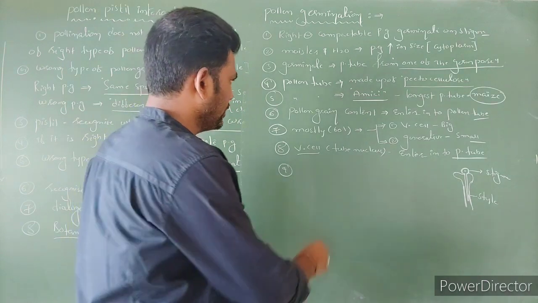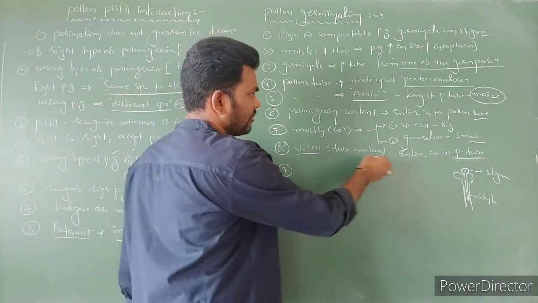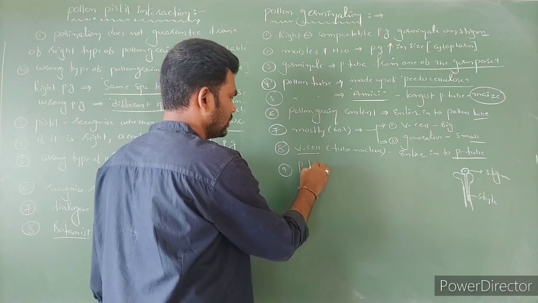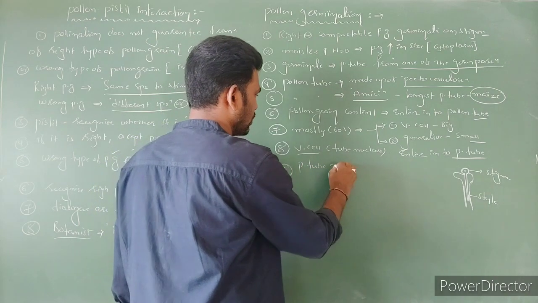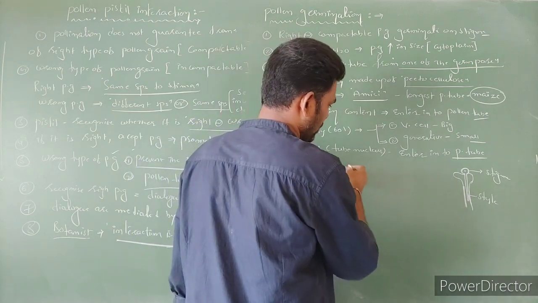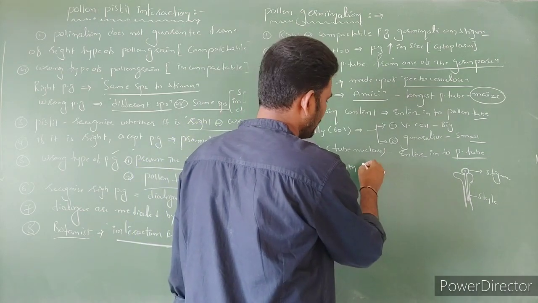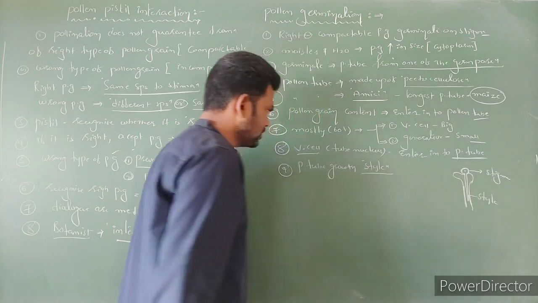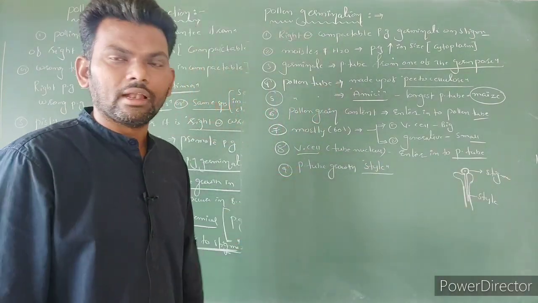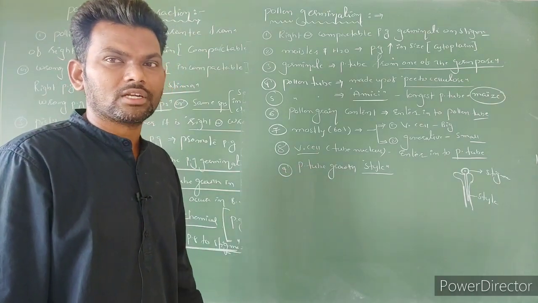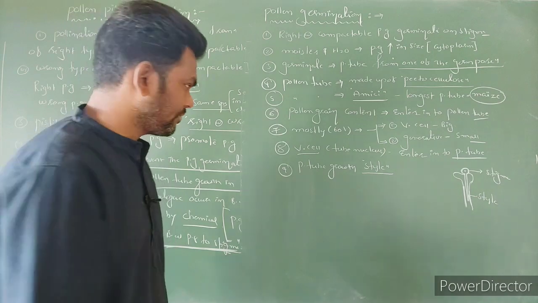Right? Now here, the first vegetative cell is entering into the pollen tube. Now the pollen tube grows along the style. While the pollen tube grows in the style, the generative cell undergoes one mitotic division and produces two male gametes.